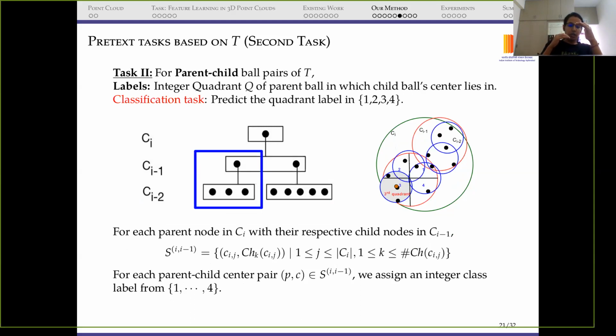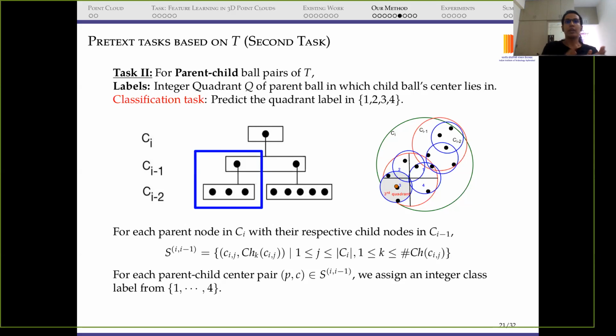We compute the quadrant value for a child ball, that is, where this child ball is located in the parent ball, in one of the four quadrants. So that's how we predict the quadrant label from 1, 2, 3, 4. In this figure you can see the shaded blue ball, and its center lies in the third quadrant of this bigger red ball. So we consider the label as 3.